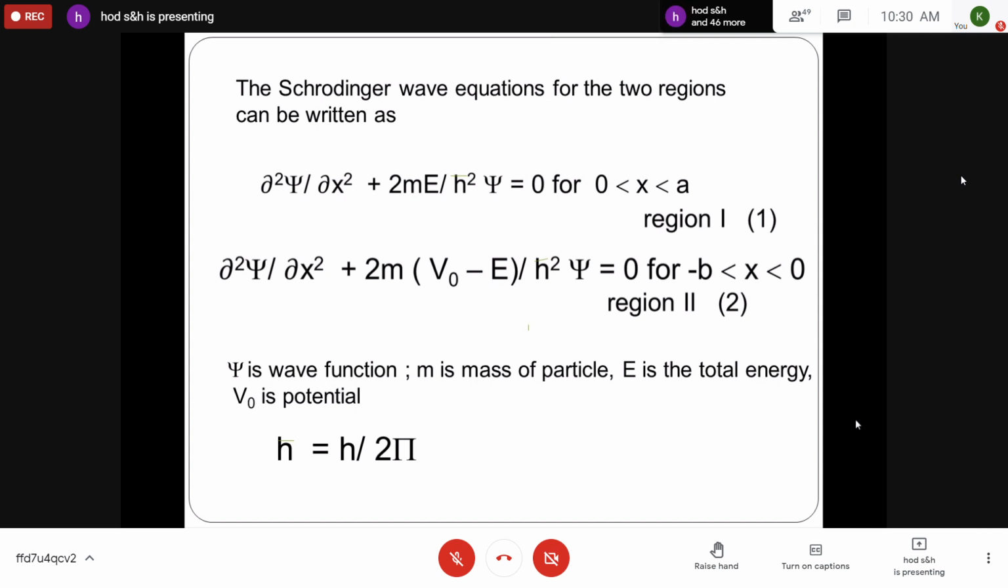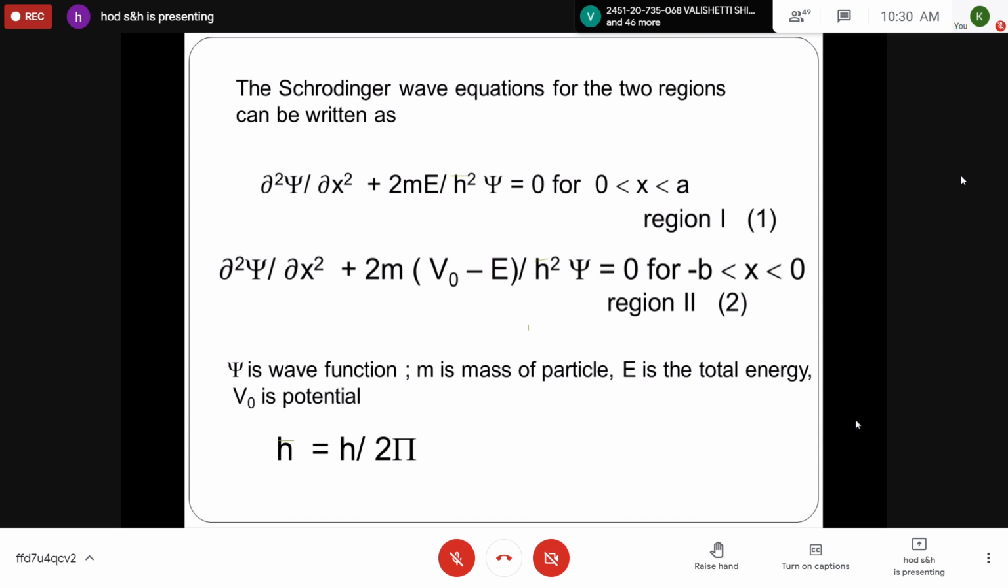And since it is a time independent equation, we assume that it is independent of time. And since we are considering one dimension, we are taking it as x only. That's why this equation becomes d²ψ/dx², which is a second order differential equation, plus 2mE/ħ² into ψ. Don't assume ψ is in the denominator, ψ is in the numerator only. So 2mE/ħ² ψ is equal to 0, where ψ is the wave function, m is the mass of the particle, E is the total energy, and V0 is the potential.